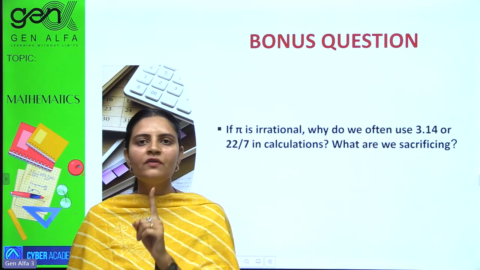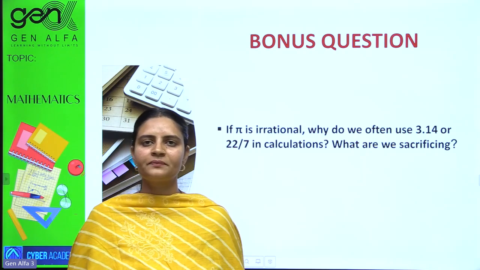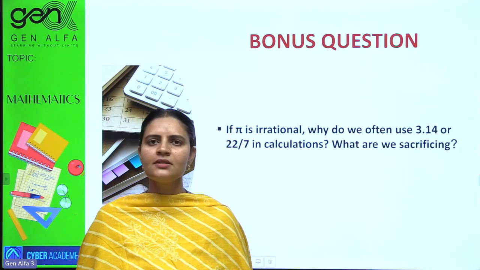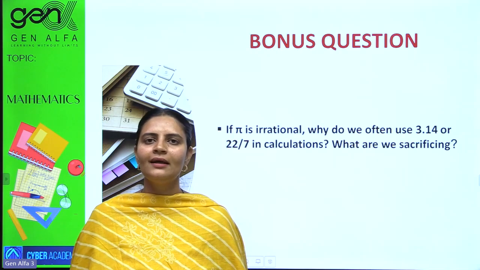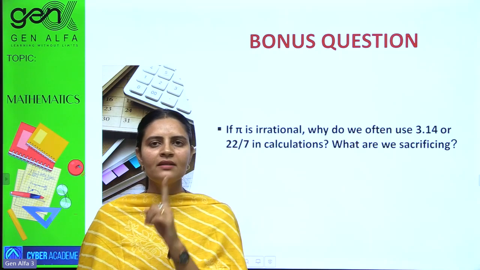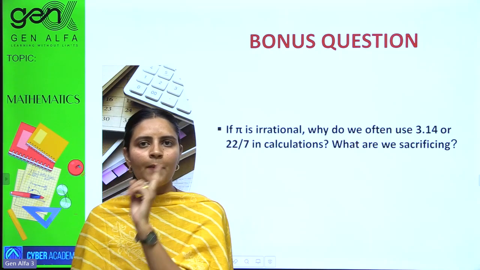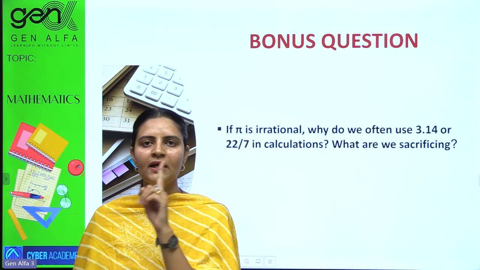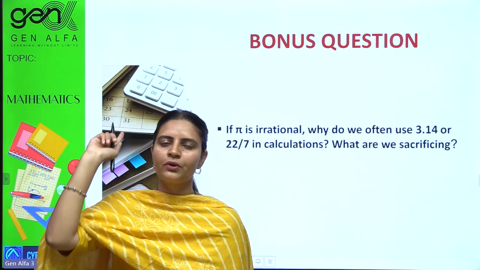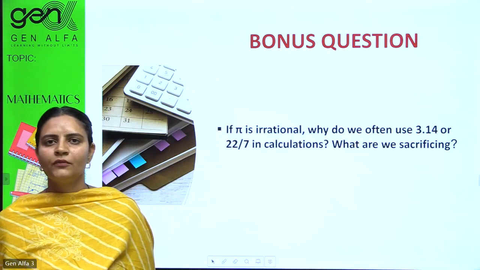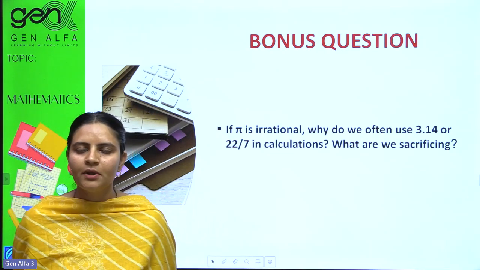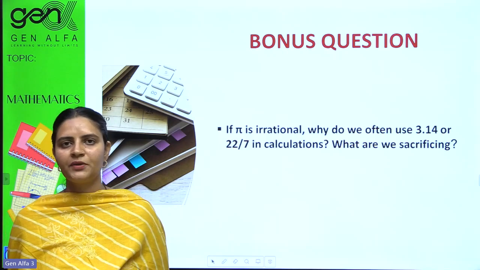Pi is always an irrational number. Somebody asks you, is 22 by 7 rational? Yes, it is rational because it is not pi. It is an approximate value. Just note it down. 22 by 7 is an approximation, an approximate value. But the exact value of pi is irrational. 3.14, keep on going. Noted? 22 by 7 is an approximation of pi, not exact pi.